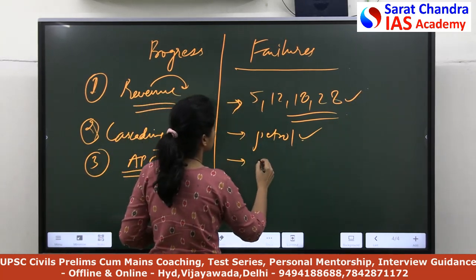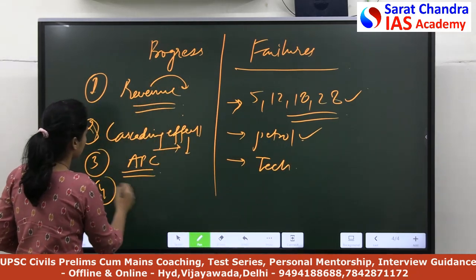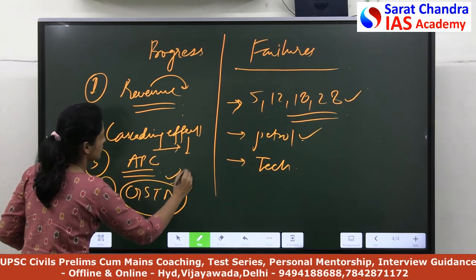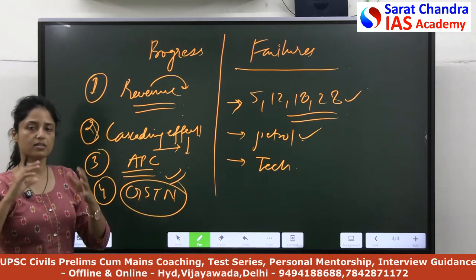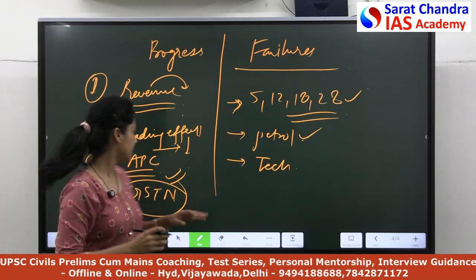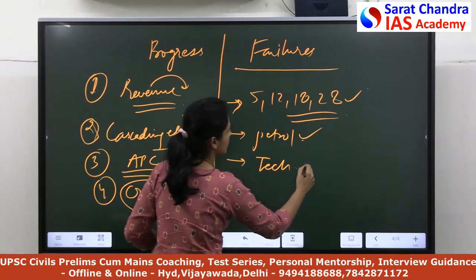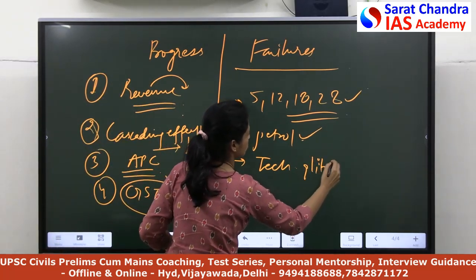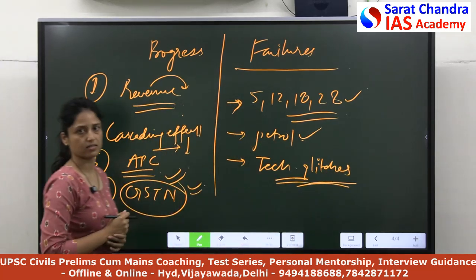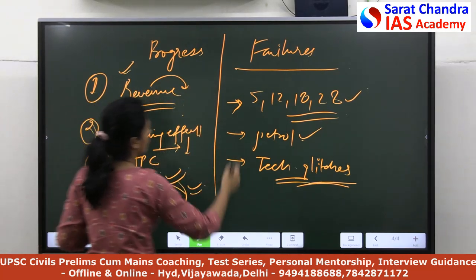You can discuss technical glitches also. In progress we can say there is the introduction of GSTN, because through the GSTN network the consumers can easily pay their taxes. That means it will ensure tax compliance. But on the other hand, there are various technical glitches which hinder the citizens of India in paying their taxes. So on these lines you can discuss the progress.